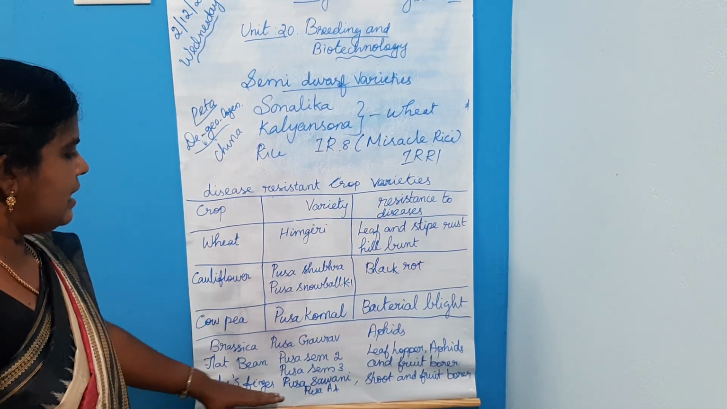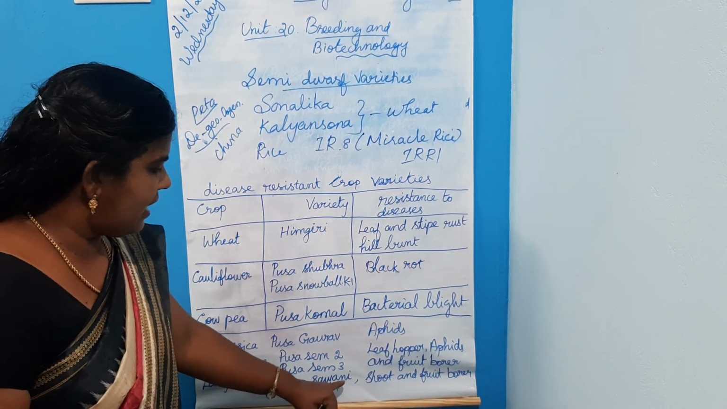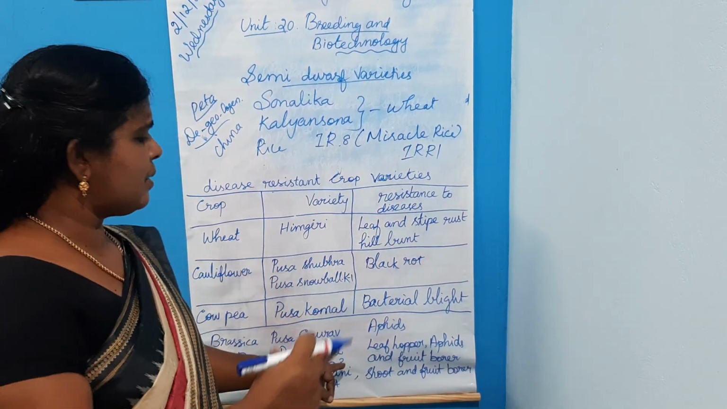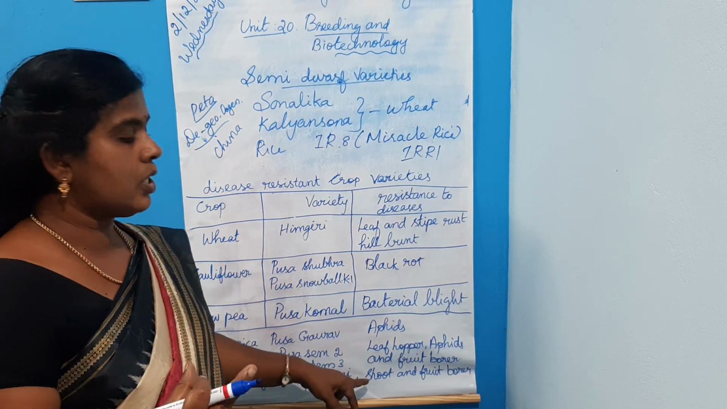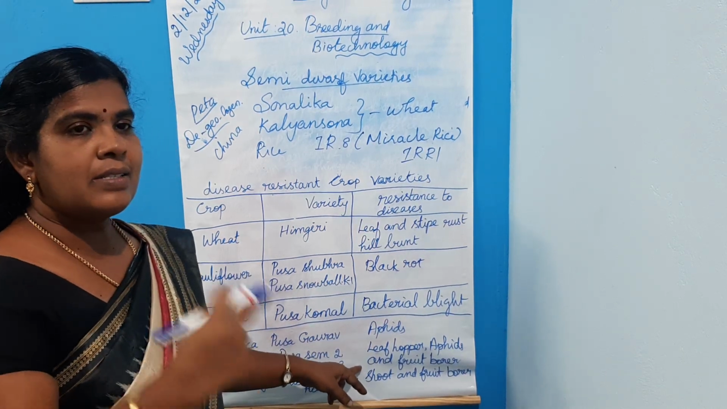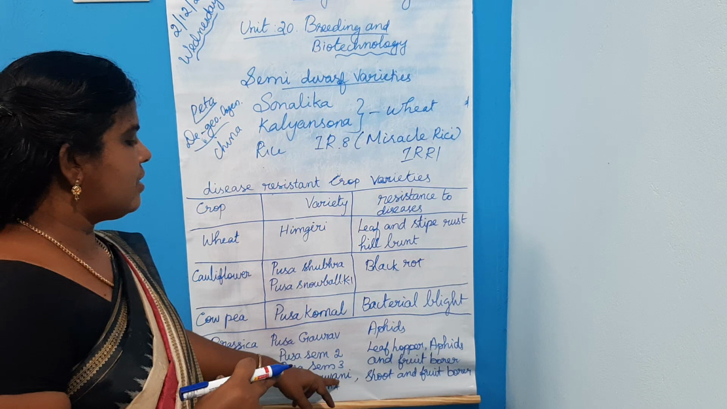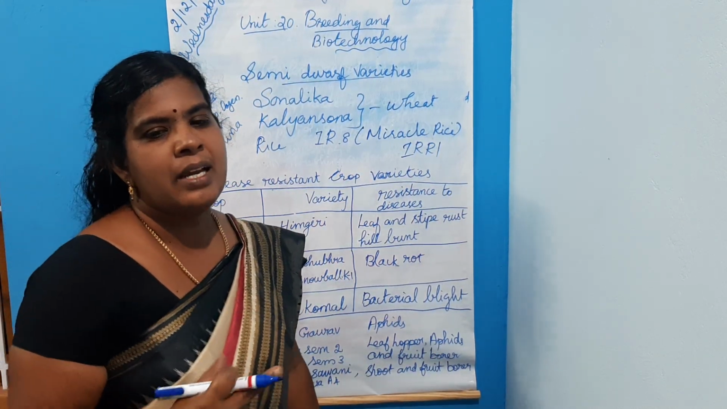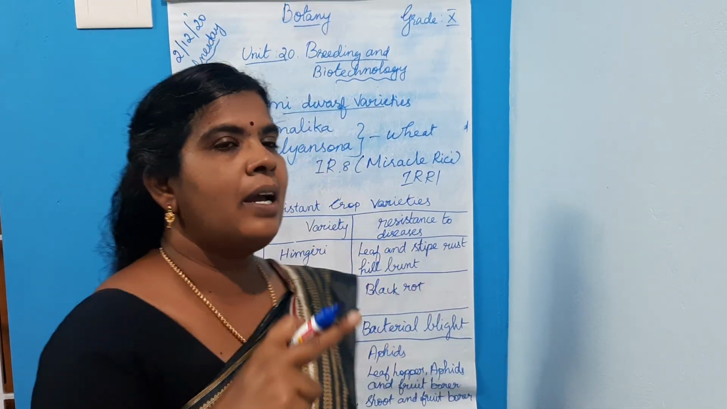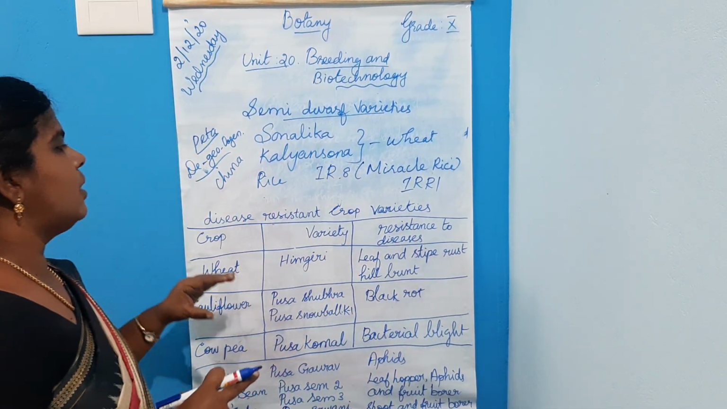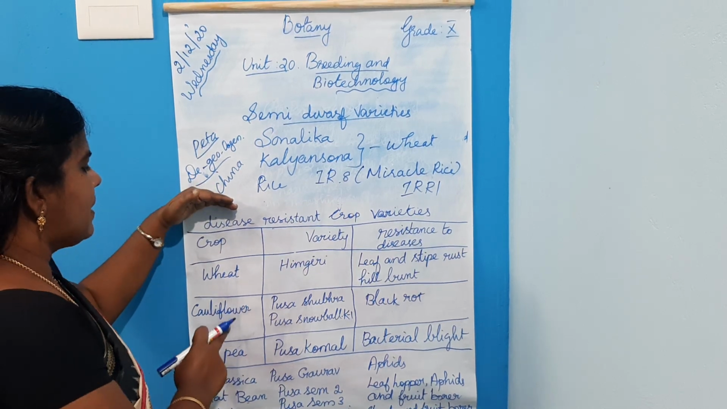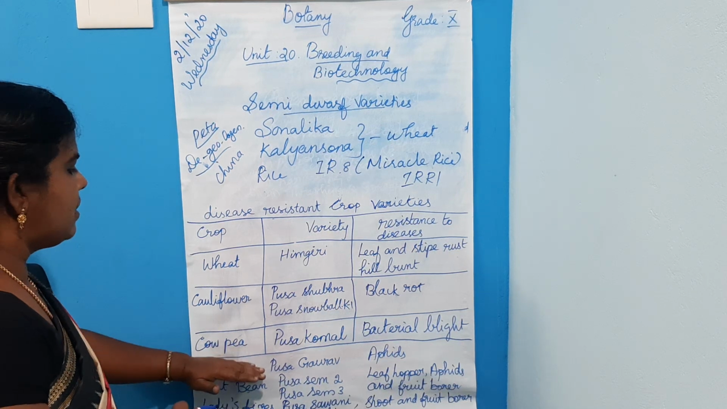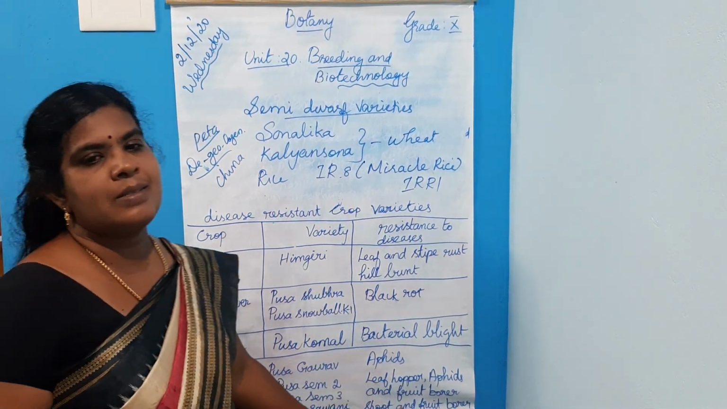Okay, the lady's finger, that is Pusa Sawani and Pusa A-4. Because of this breeding technology, these lady's finger varieties also possess shoot and fruit borer resistance. So by applying plant breeding technology, disease resistant crop varieties and insect and pest resistant crop varieties are developed in certain plants.